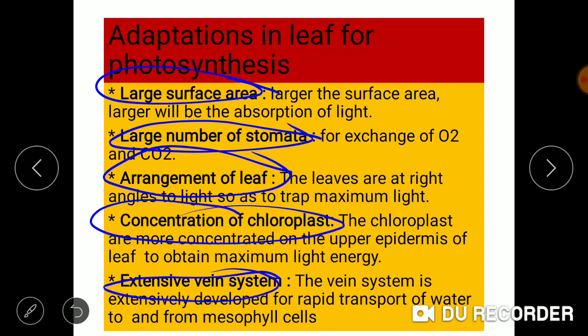Then the fifth one is the extensive vein system. The vein system is very extensively developed. Then there will be rapid transport of water to and from the mesophyll cells.